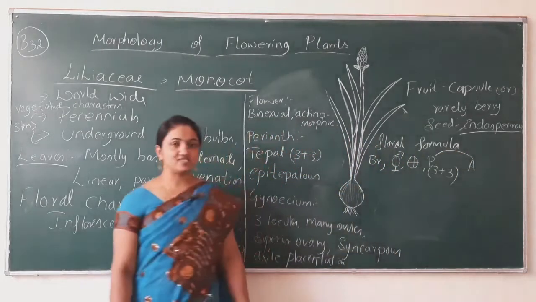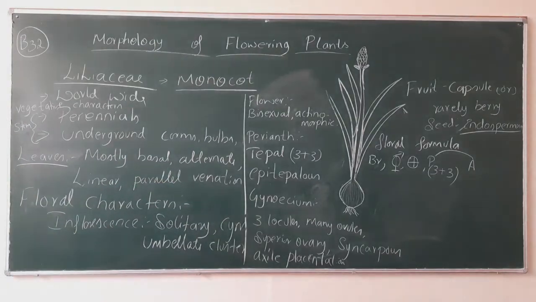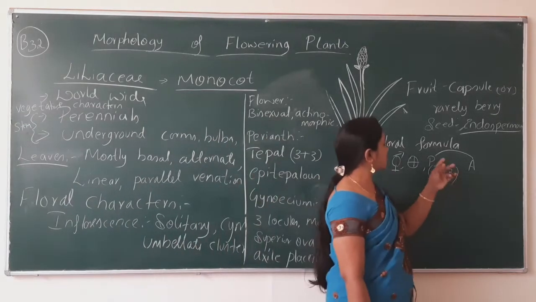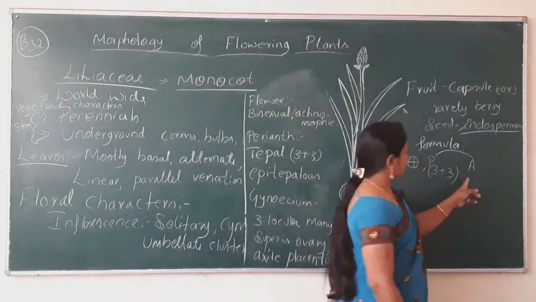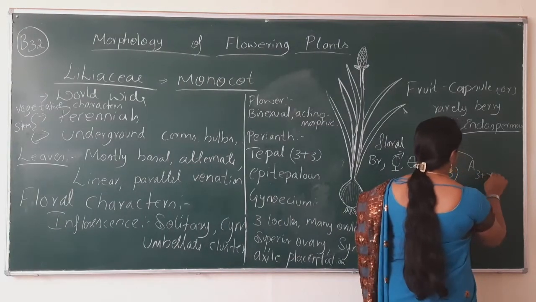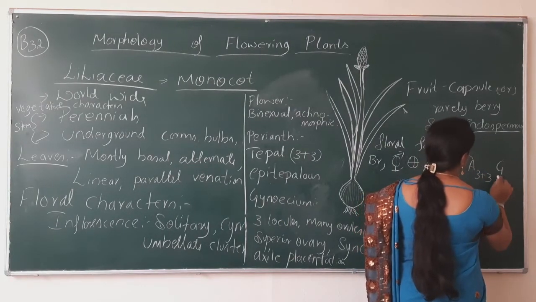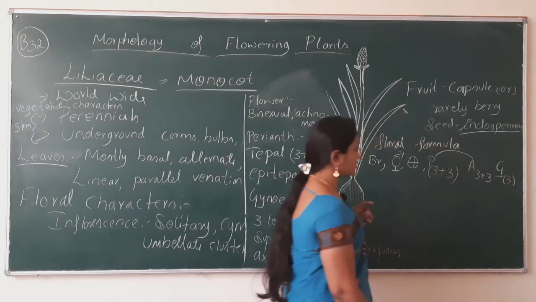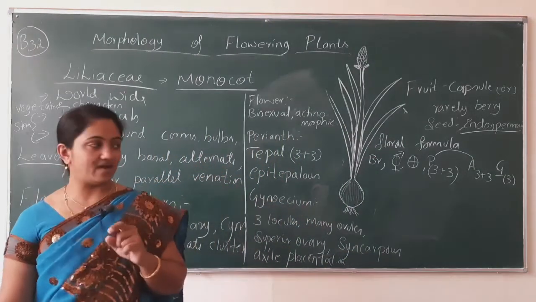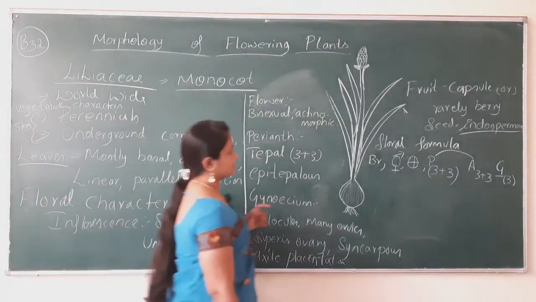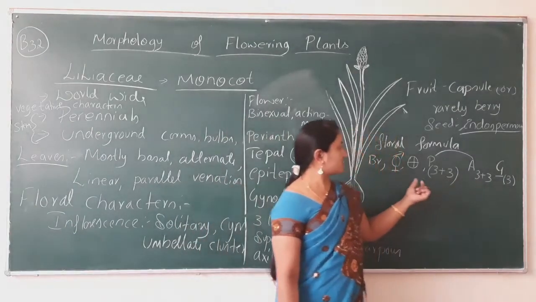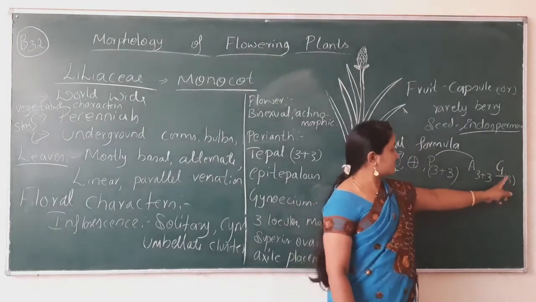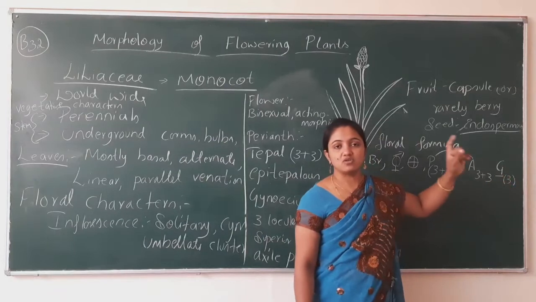Androecium is epipetalous. Epipetalous means on the tepal, the androecium arises, and this is also 3 plus 3 arrangement. Gynoecium is superior. Ovary is superior, having 3 locules. All the locules are fused with one another. Putting the bracket on this number, it means what? The tepals and the locules. The 3 number indicates the number of locules.